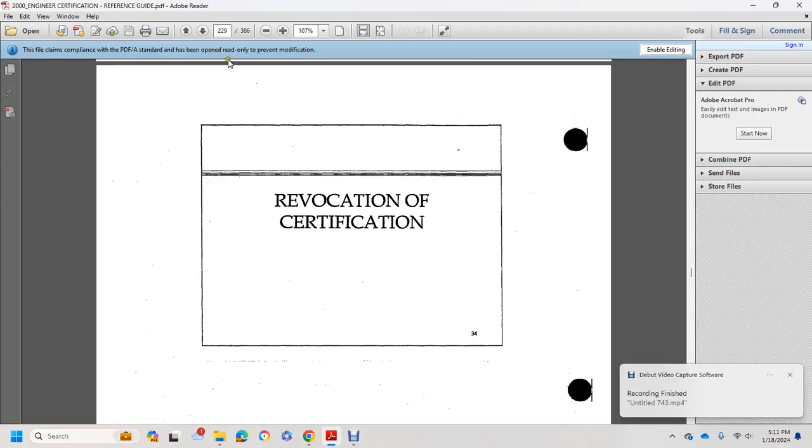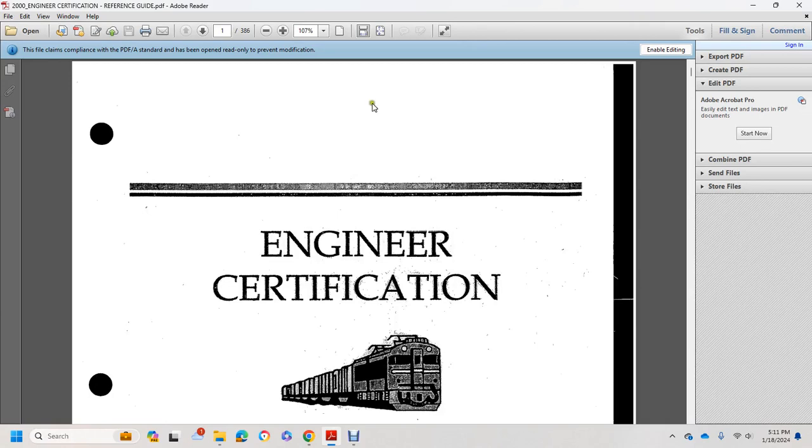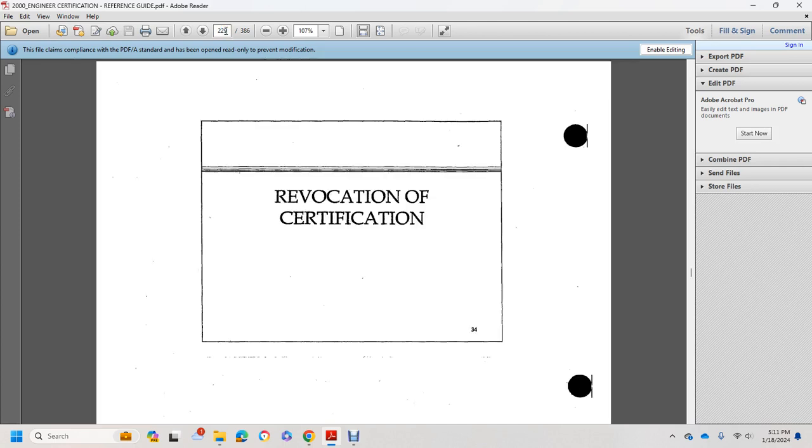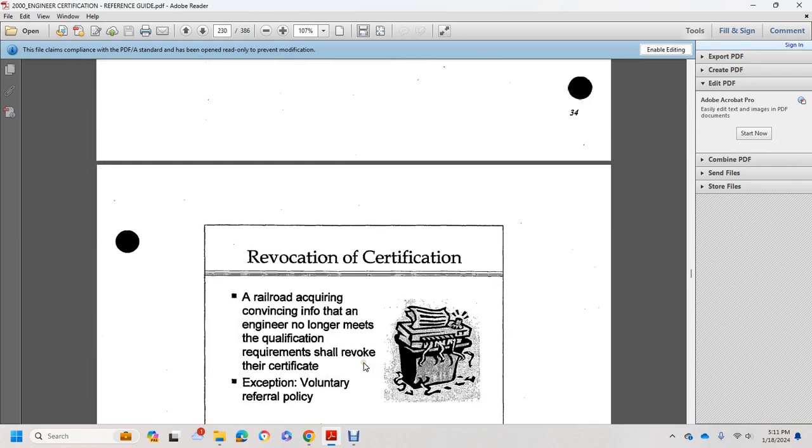Alright, revocation of certification. Engineering Certification Reference Guide, Federal Railroad Administration, revised August 2000. Revocation of certification.